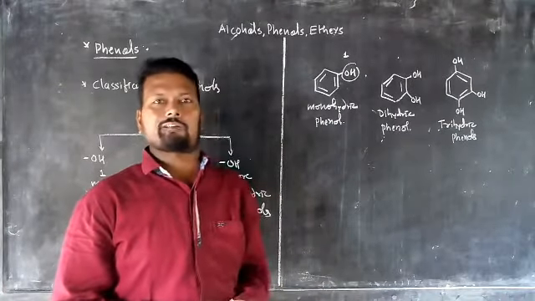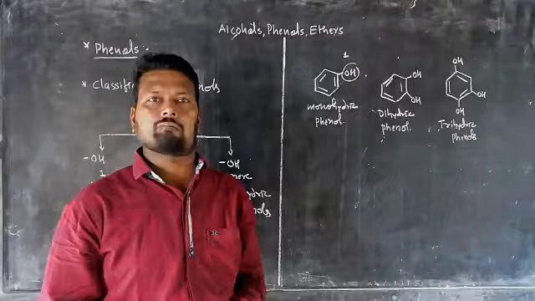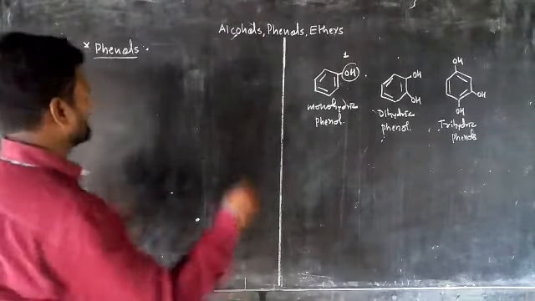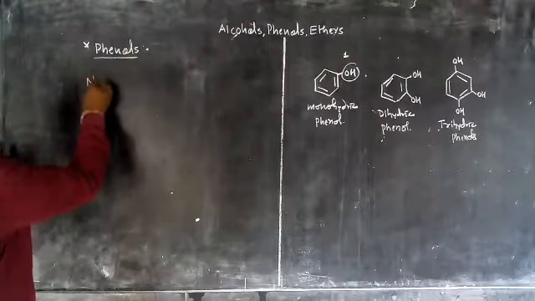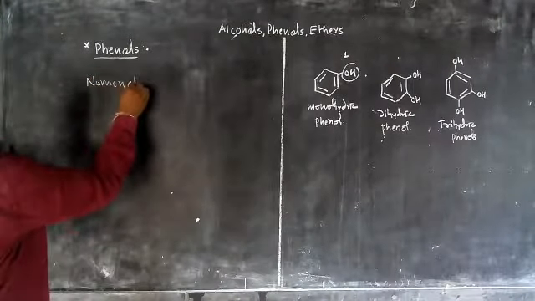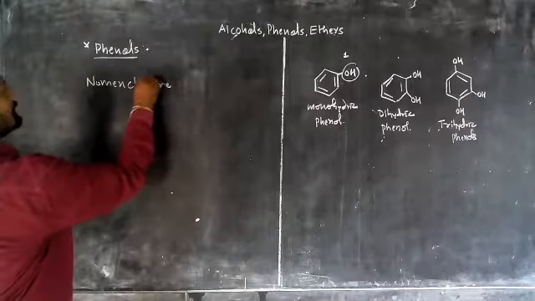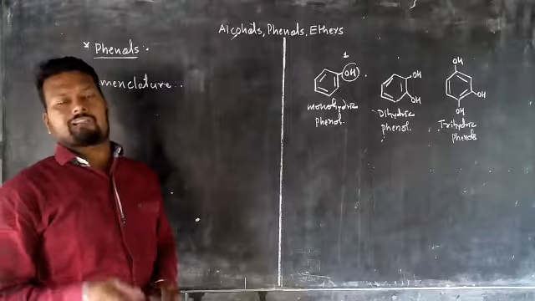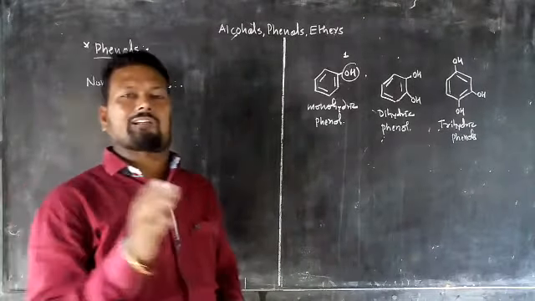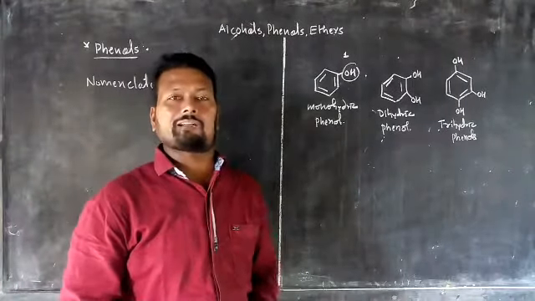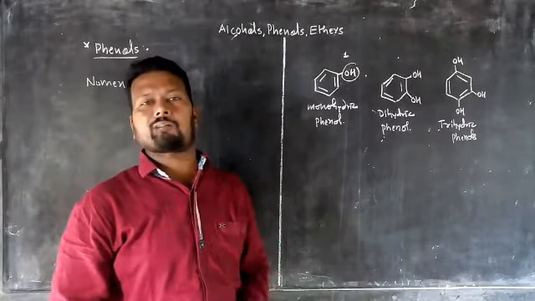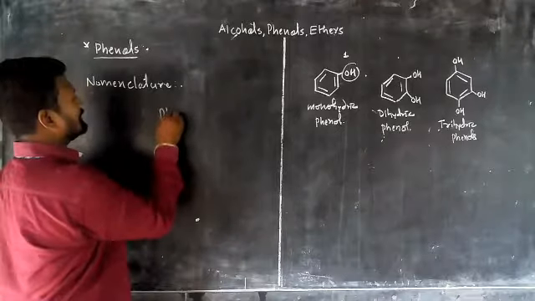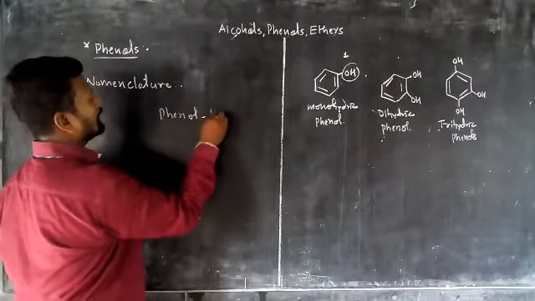Now we are going to explain the nomenclature of phenol. In the nomenclature system, there is a name phen, which is also known as benzene, and derivatives of that phen or benzene are known as phenol. Generally, that phenol in the old system is also known as